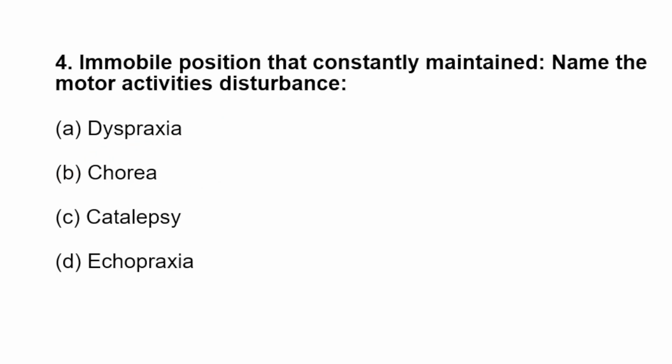Next question. An immobile position that is constantly maintained is named under motor activity disturbances. A. Dyspraxia. B. Chorea. C. Catalepsy. D. Echopraxia. So, chorea is involuntary abnormal movements. Catalepsy means the patient will maintain the same position, and in the same position the patient will be there. And echopraxia means repeating the same movement. Dyspraxia means difficulty in movement.